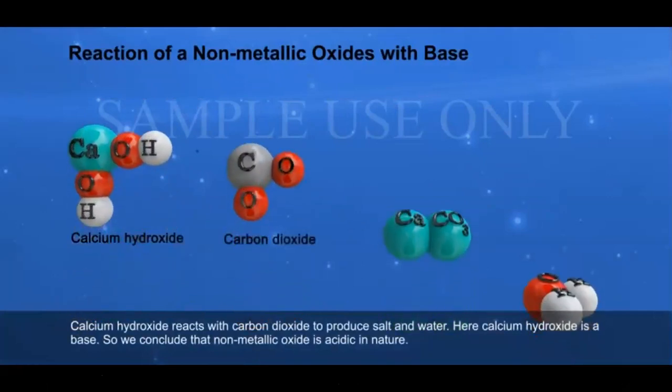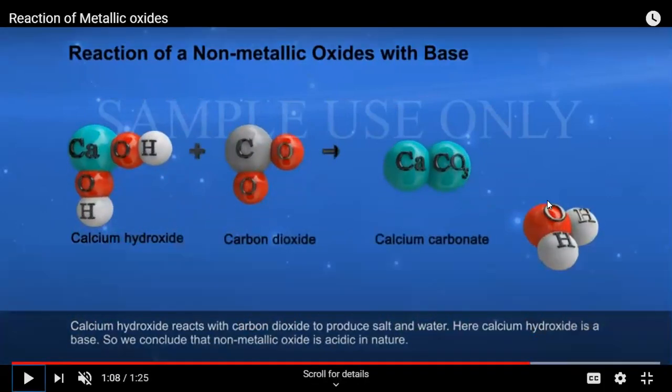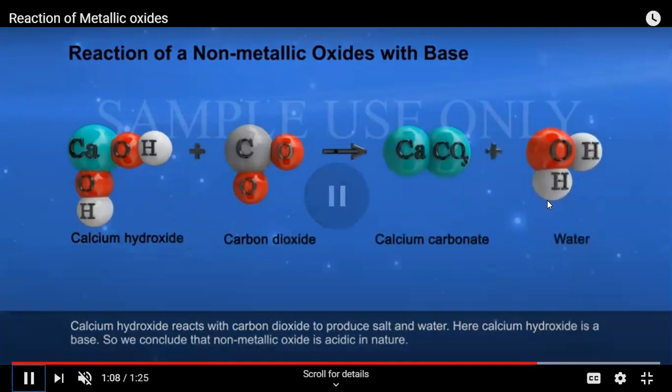This reaction we have done already. When we do the test for carbon dioxide gas, the reaction between carbon dioxide and calcium hydroxide, that is slaked lime, is an example which you can take for the reaction between a non-metallic oxide and a base. This reaction we already studied when we did the concept of test for carbon dioxide gas. So I have taken carbon dioxide.